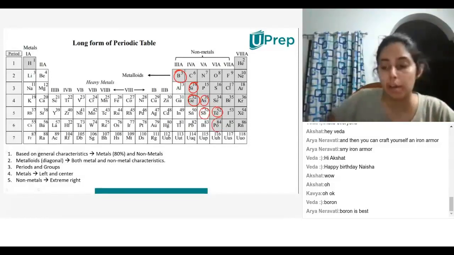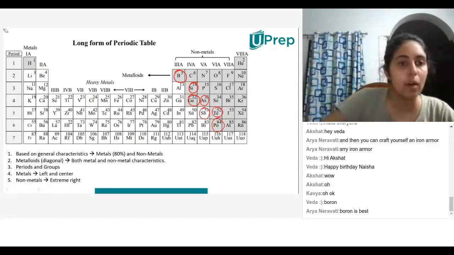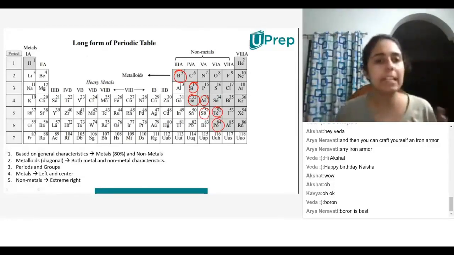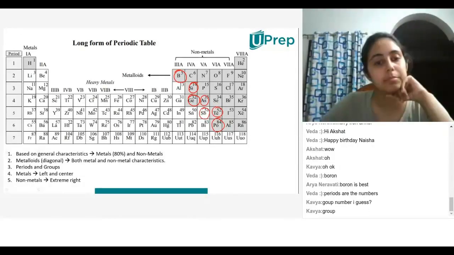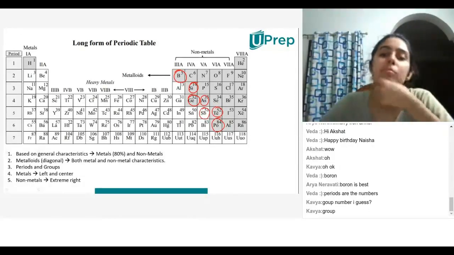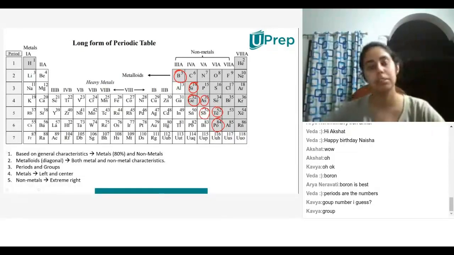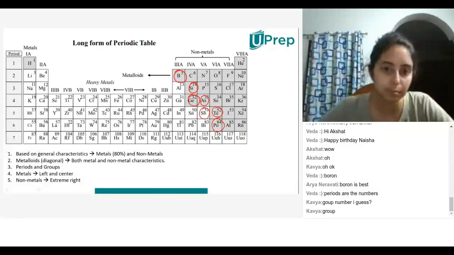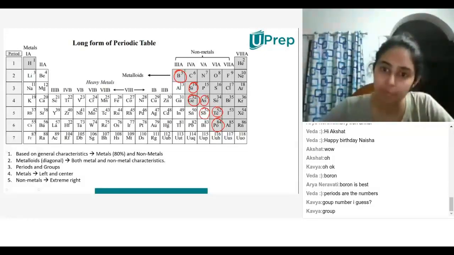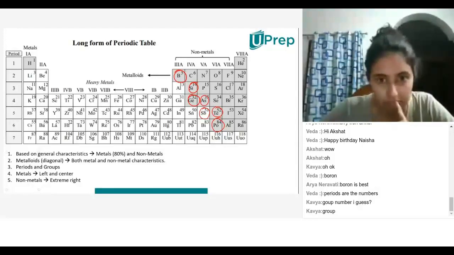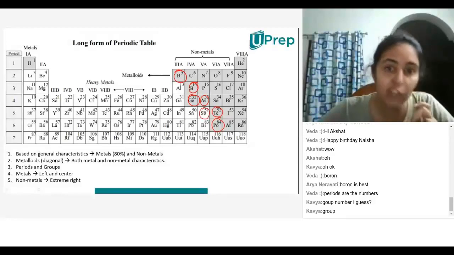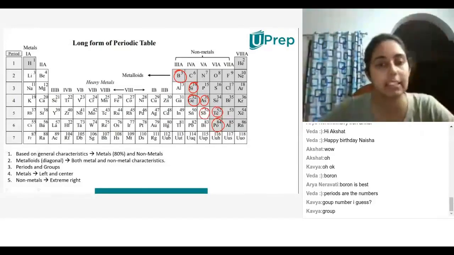All right. So now can you guys tell me what periods and groups are? Do you know that? What is meant by group number? They're like in a particular line. For example, here it's beryllium, magnesium, calcium and all that in one line. Okay, so you're talking about a vertical line.